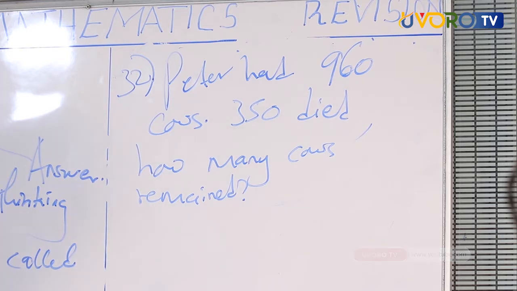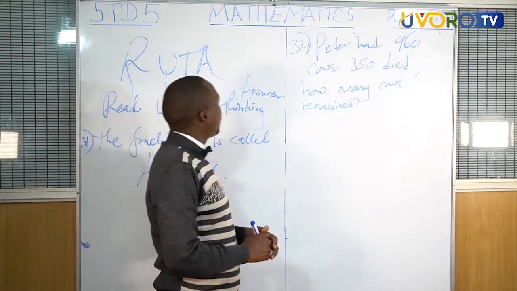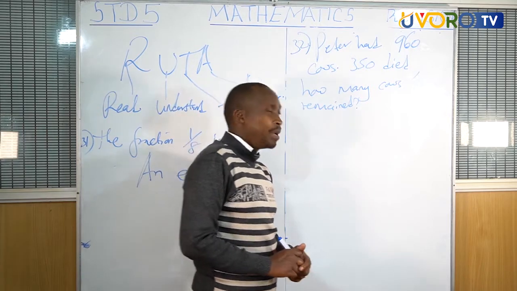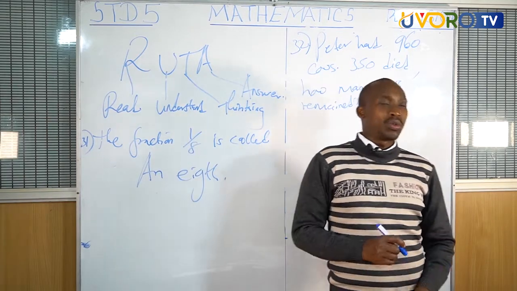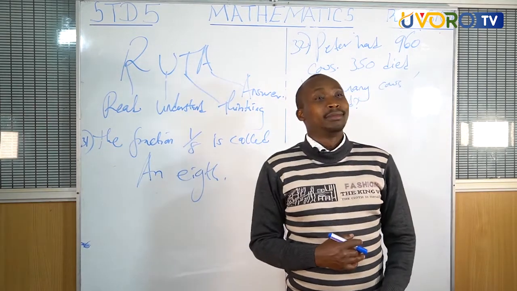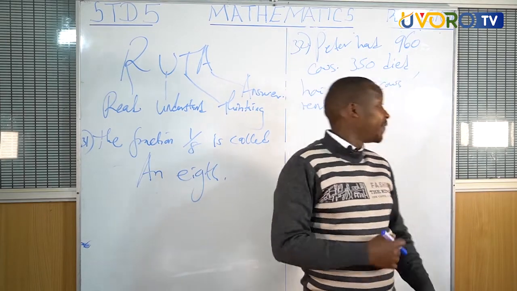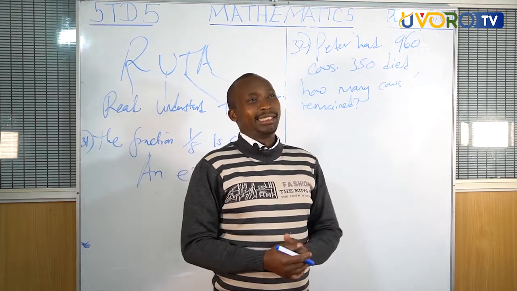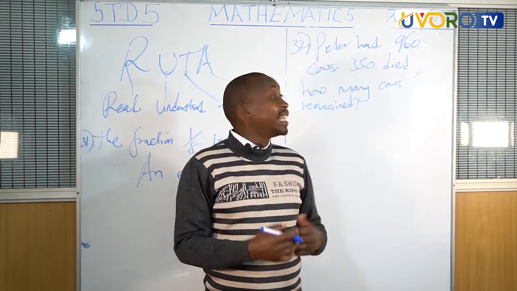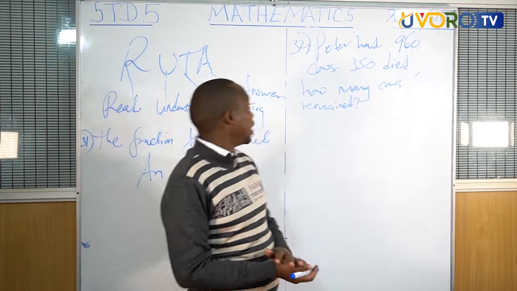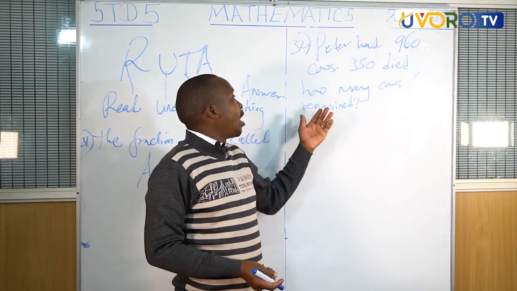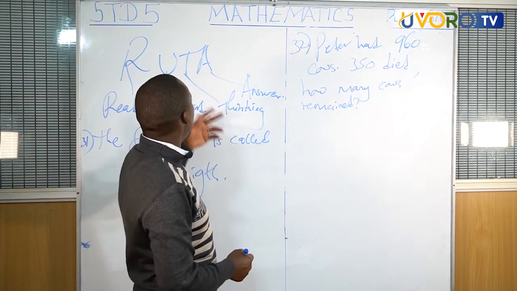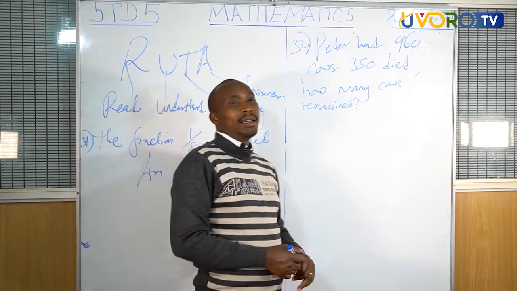T for thinking. But just before we go to thinking, we must understand how many cows this person had before. 960, very good. How many died? 350, very good. How many cows remained? What are we supposed to do? We subtract.